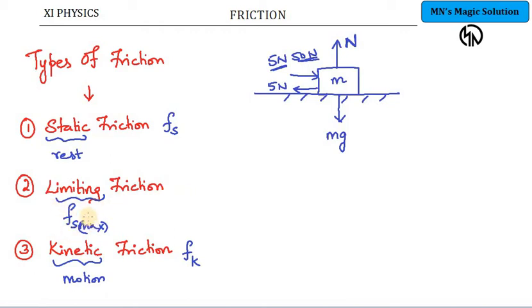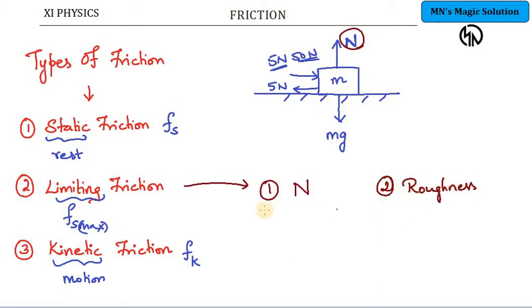The value of Fs max, that is limiting friction, depends upon two factors. The first factor is the normal reaction between the two surfaces. The second factor is the roughness between the two surfaces. The limiting friction, Fl or Fs max, is directly proportional to the normal reaction.